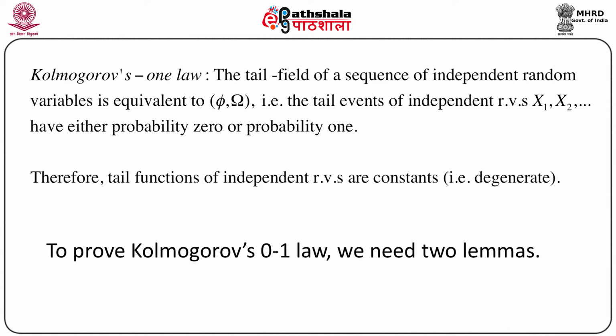Now which one it is going to be, that's a different issue, but Kolmogorov's 0-1 law at least says that it should be either 0 or 1. This can be interpreted in another way. It's a nice interpretation. Since tail events have probability 0 or 1, or rather the tail function, we can say that the tail functions of independent random variables are constants, that is, degenerate. So this is another interpretation of Kolmogorov's 0-1 law.